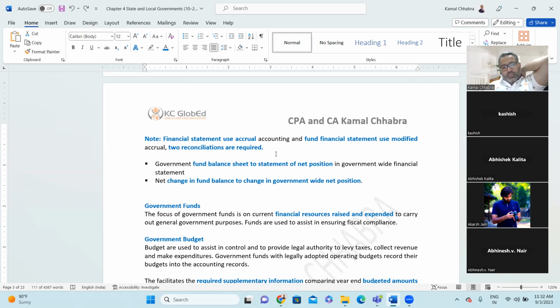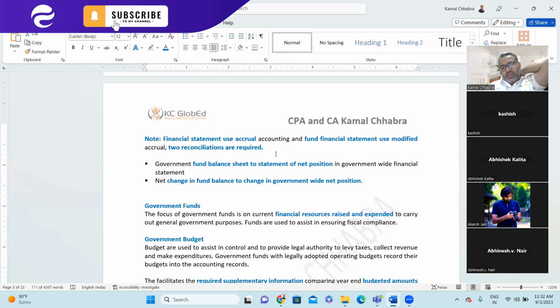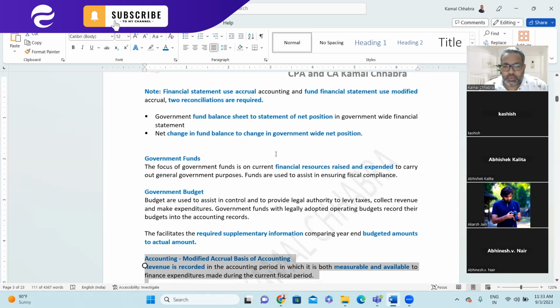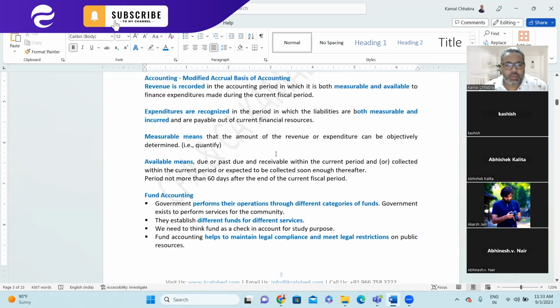Yes, sir. Net change in fund balance to change in government-wide net position. Change in government-wide net position means your net profit. At the government-wide level, you need to reconcile with the fund financial statement activities balance, right? These two reconciliations you need to make. Basically, one is for the balance sheet and one is for the income statement, if I cut it short. Right? So far, so good? Yes, sir. Okay.